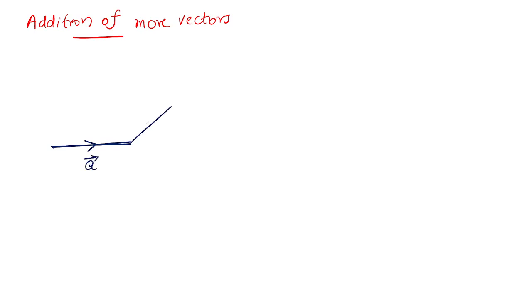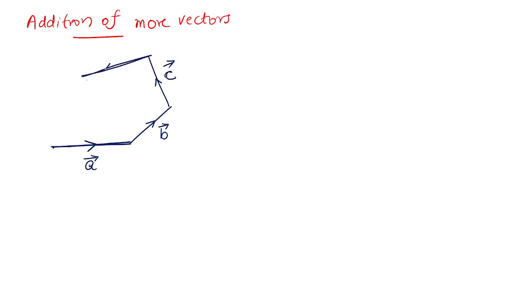After that I travel, say, 4 meters at a 30-degree angle with the east direction. Then again I travel C. A travel, B travel, C travel, like that. Understood?